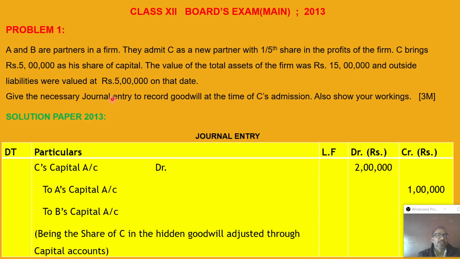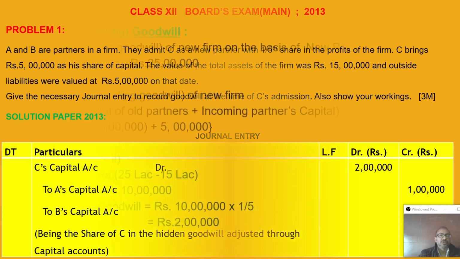A and B will answer, as we have not added the value of goodwill in our capital. If we add that value of goodwill, then our capital will also become 25 lakh. So therefore this is the answer: goodwill calculation, hidden goodwill, which was not shown directly, you have to calculate indirectly.